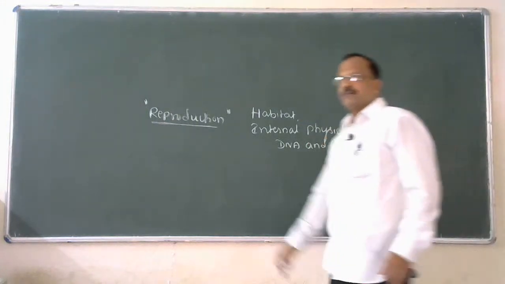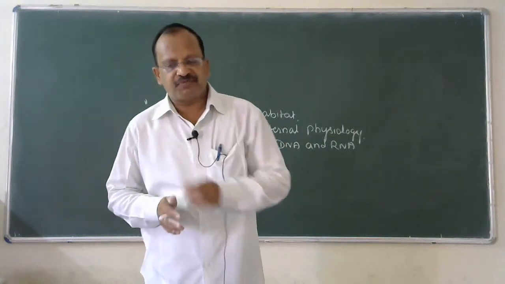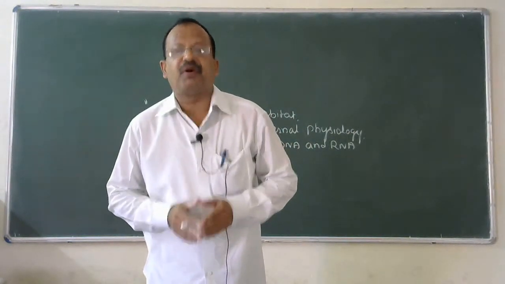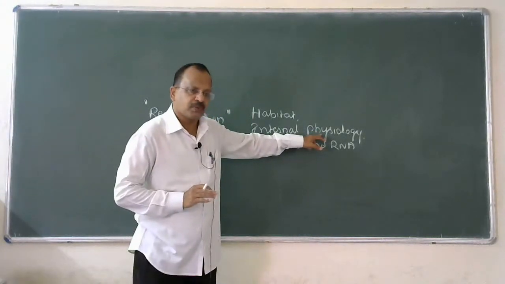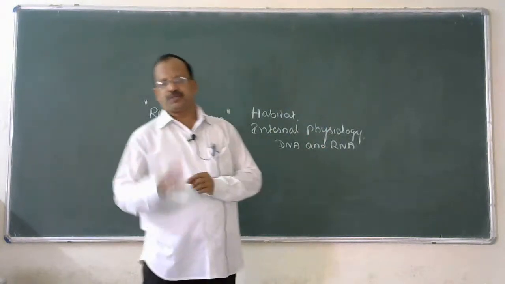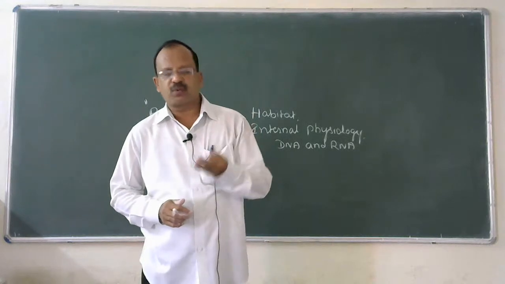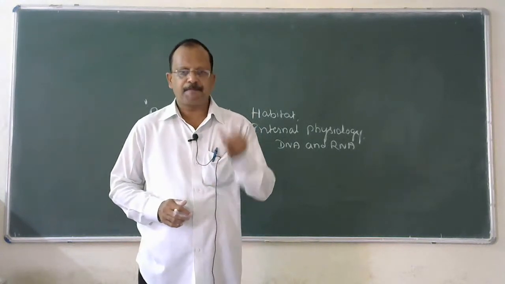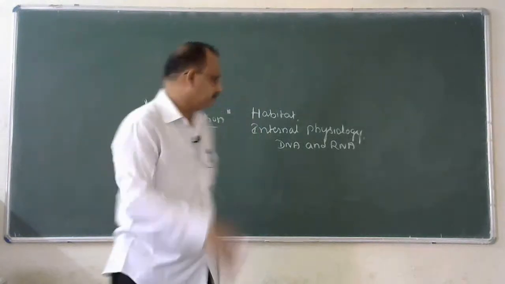Internal physiology. Physiology is a branch of biology which deals with the study of vital functions, important functions like digestion, circulation, respiration, excretion, nervous, and reproduction.